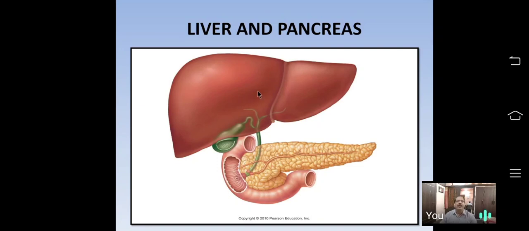Even a small quantity of cholesterol is also produced by the liver. The liver plays another role: it produces red blood cells. Do you know, our blood has RBCs. RBCs do not divide in the body. Then where are new RBCs produced in our body? New RBCs are produced in the red bone marrow.